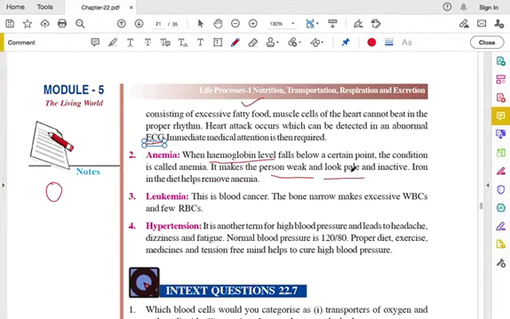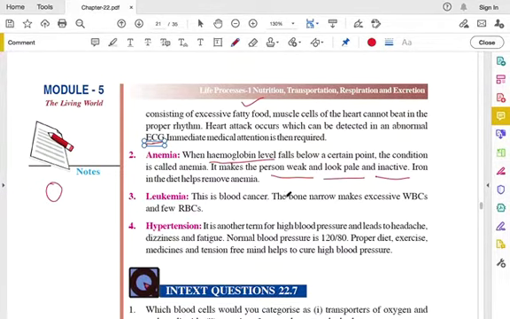If a person has a good amount of hemoglobin, they don't look pale. I hope you understand what pale means. If a person has normal red pigment in his blood, he will look normal, though different people look different in color. But if there is a decrease in the hemoglobin level, that is the red color pigment, the skin looks pale because of the reduced redness due to the red pigment, and they look inactive.